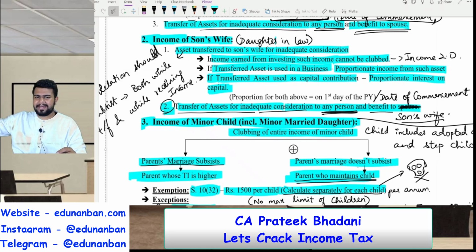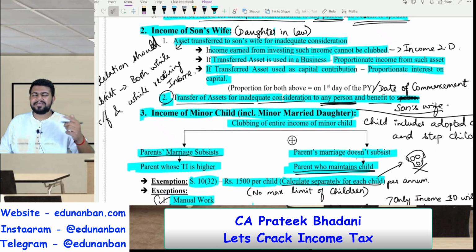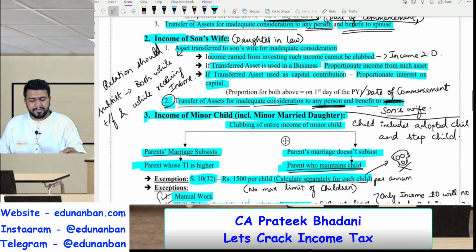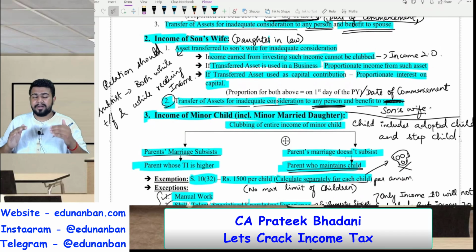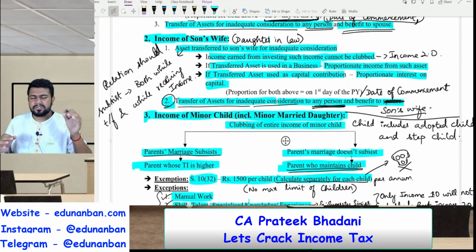Okay, so if my parents are transferring any property to my wife, that is son's wife, then the income received from the property will be clubbed in the hands of my parents. It can be my father also, it can be my mother also, anyone if they transfer the property. However, if any income is received by investing such income, that is income from income, then such income will not be clubbed in the hands of the transferor. And similarly here also, if the transferred asset is used in a business or the transferred asset is a capital contribution, then proportionate income or proportionate interest on capital will be clubbed in the hands of the transferor.